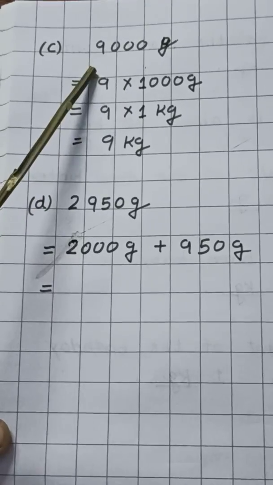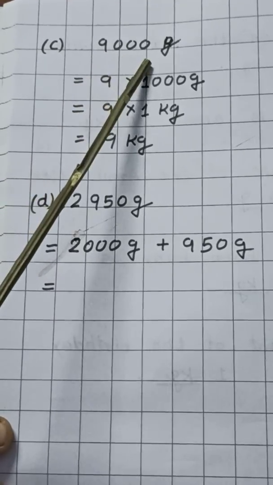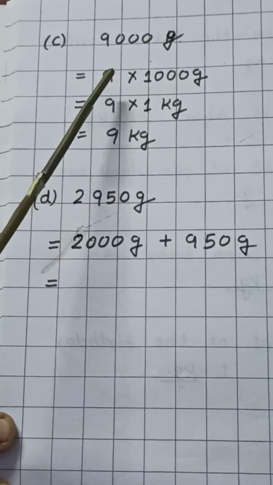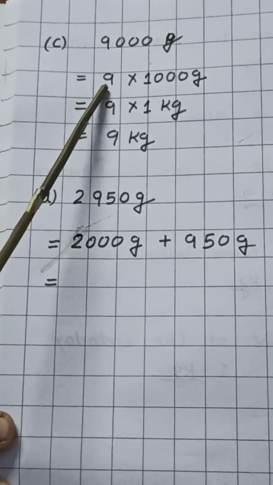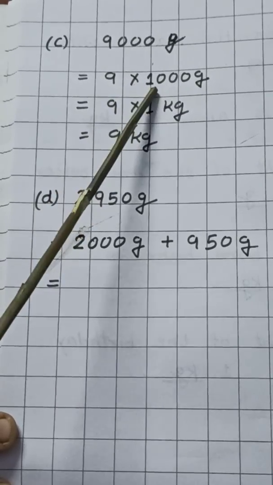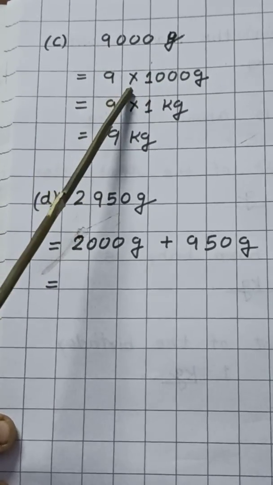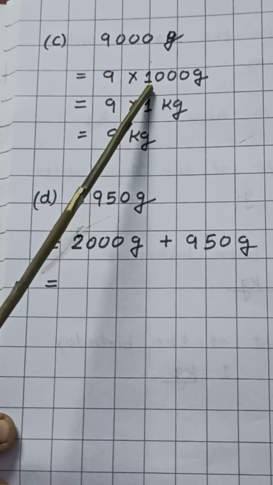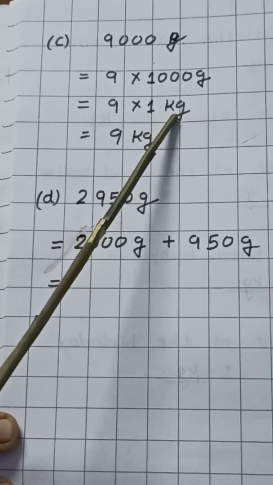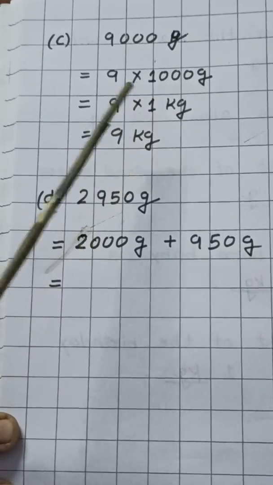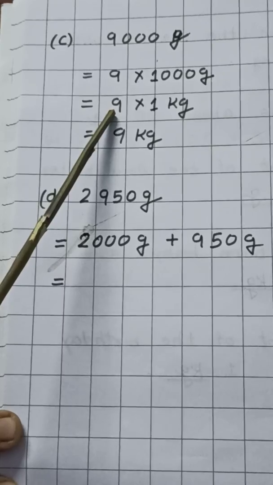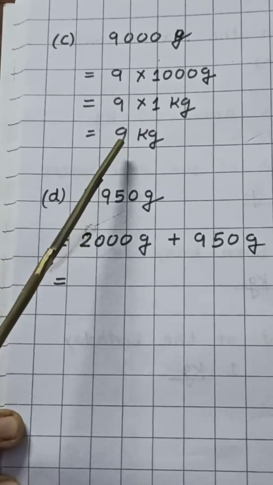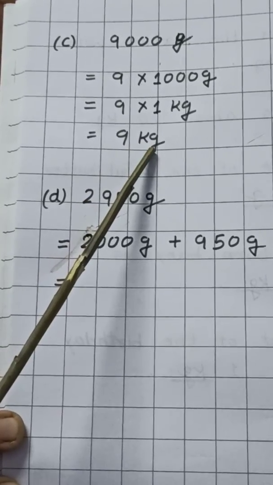Let's see another question. Here is 9000 gram that we have to convert into kilogram. So what we have done, children? 9 multiplied by 1000. So 1000 multiplied by 9 is equal to 9000. We know that 1000 gram is equal to 1 kilogram. So I have written here 1 kilogram. Now we will multiply by 9. 9 ones are 9. So we get 9 kilogram, right?